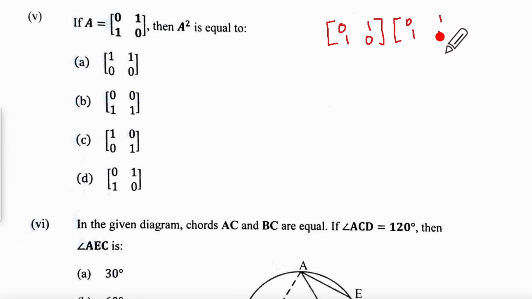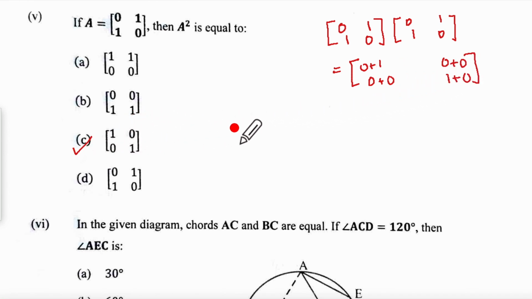You have to find A square. So it is going to give us a 2 by 2 matrix. This into this will be 0 plus 1. This into this will be 0 plus 0. This into this will be 0 plus 0, and this into this will be 1 plus 0. So 1, 0, 0, 1. Where is it? That is option C. So it becomes a unit matrix.